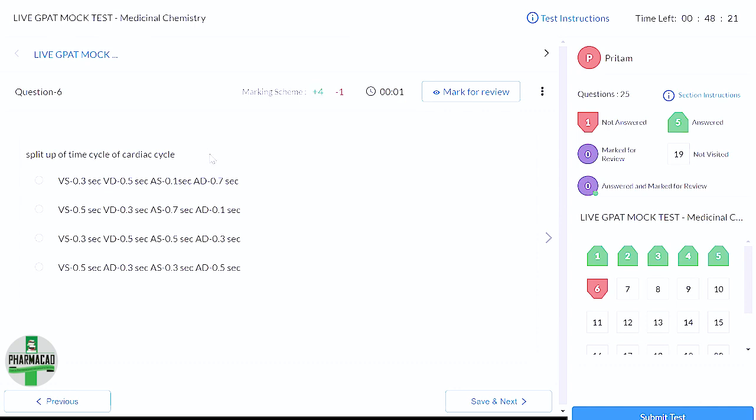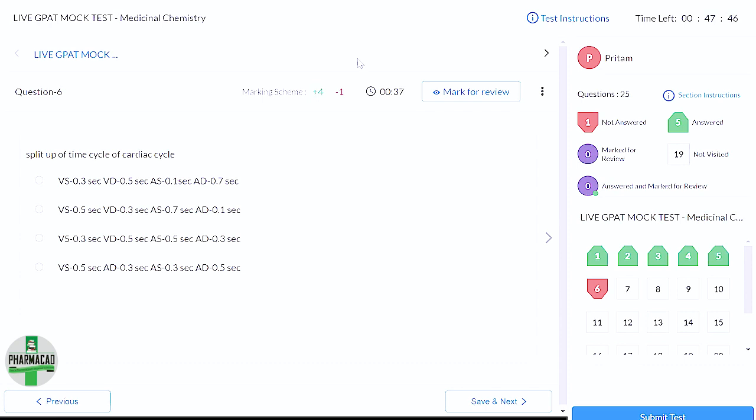Now I'll go ahead. Split up of time cycle of cardiac cycle. So this you must have come across. Cardiac के बहुत topics हमने पढ़े हैं and this is very basic, right? Maybe APP में कहीं initially पढ़ा भी होगा. So which one is the correct option? Ma'am, A. Option A. Perfect.